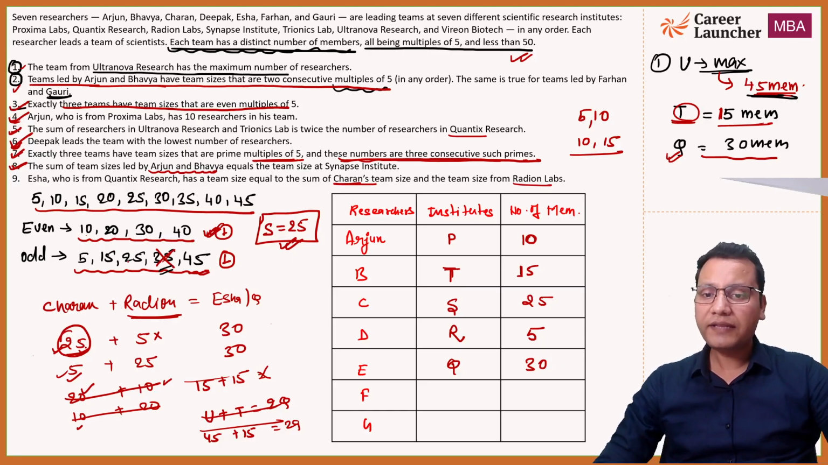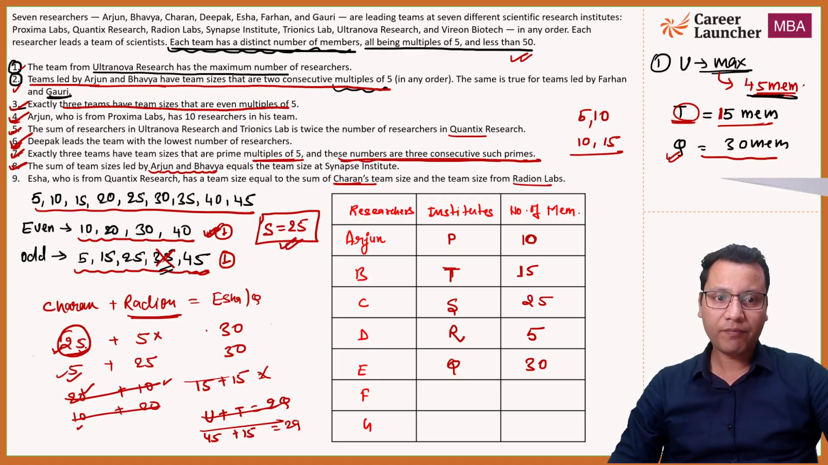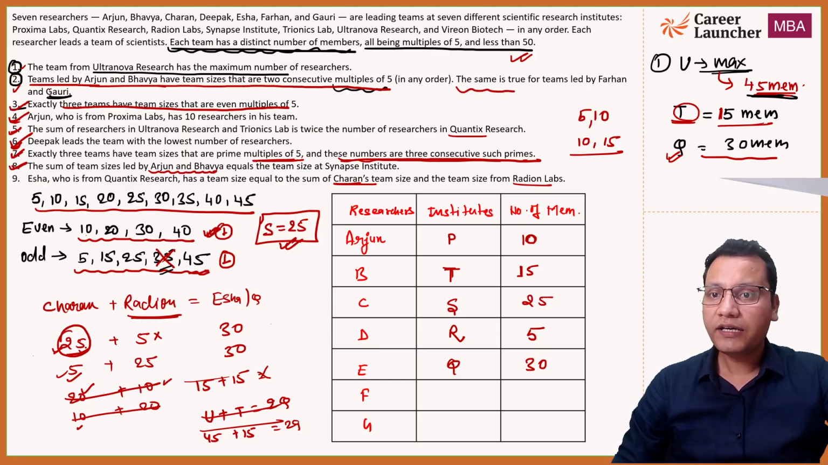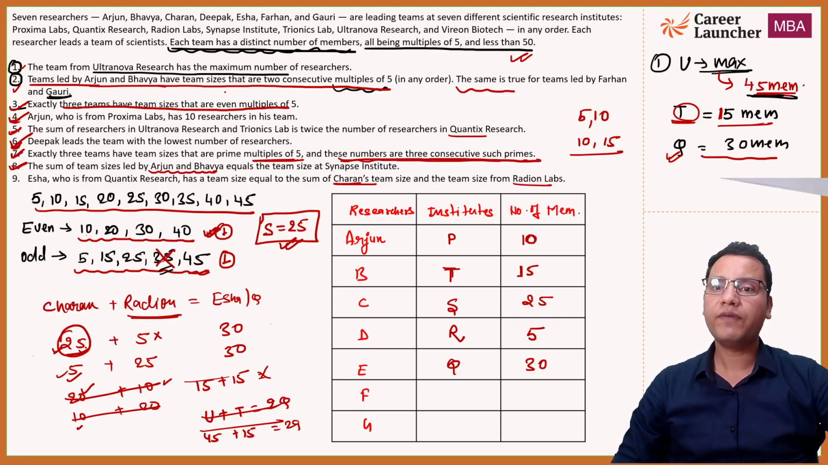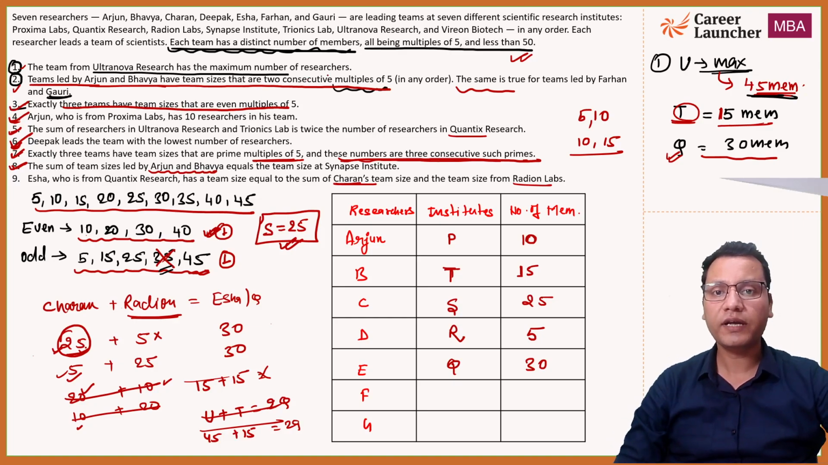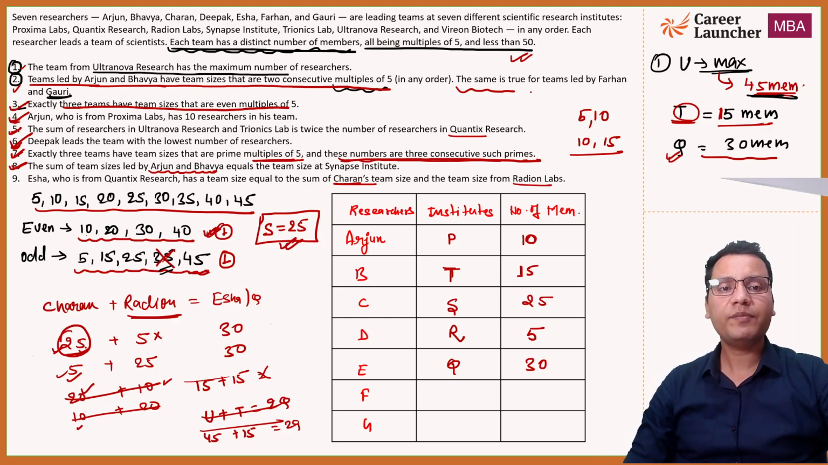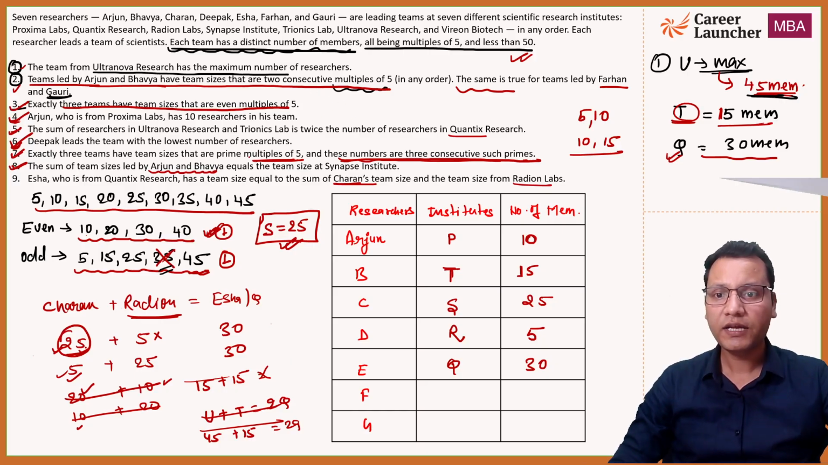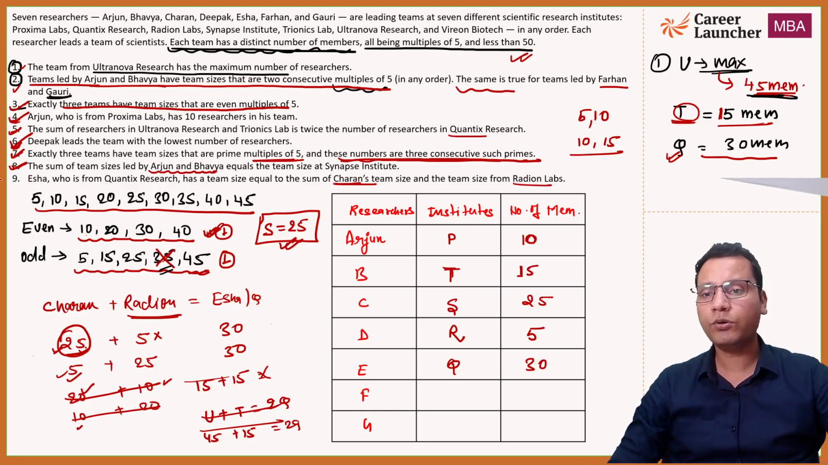Now, I think all the data that we have has been used as of now. One thing is remaining, which is this. The team led by Arjun and Bhavya have team sizes that are 2 consecutive multiples of 5. The same is true for Farhan and Gauri. F और G के लिए भी same ही true है. And you need to now think about this कि हमारे साथ consecutive multiples हो क्या है?